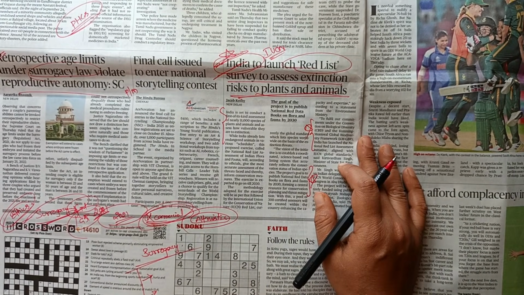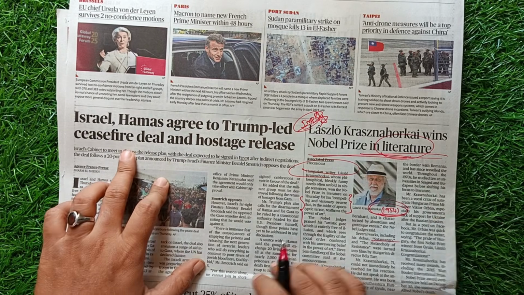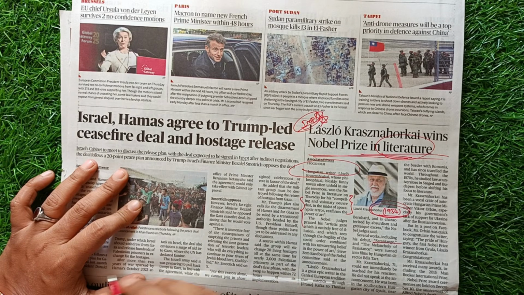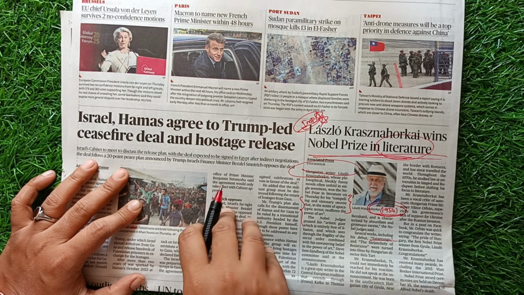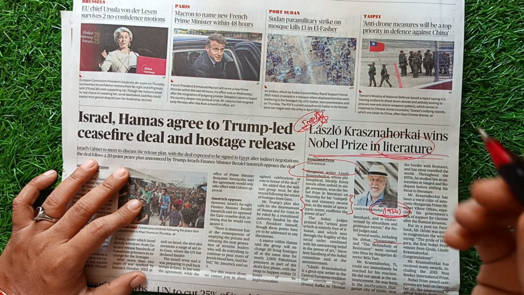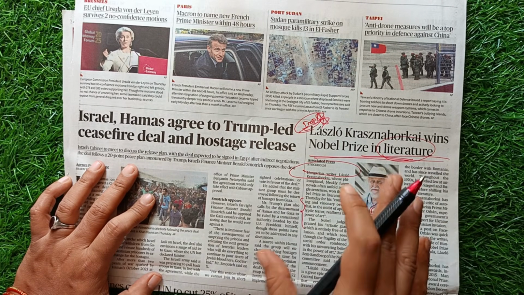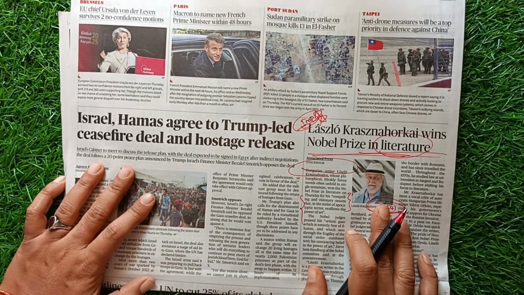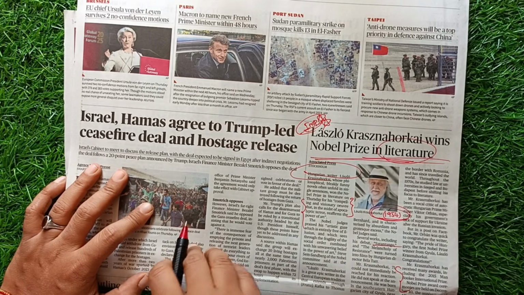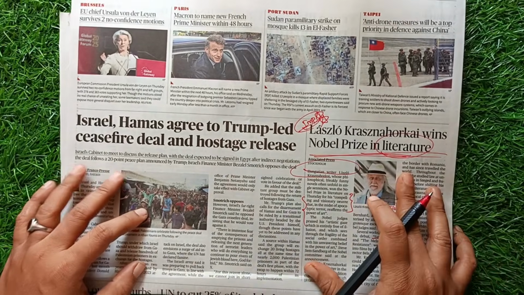That's it. For his compelling and visionary writing that in the midst of apocalyptic terror reaffirms the power of art. His other works including Satantango in 1985, The Melancholy of Resistance, War and War. His thematic course of his writings are a mix of essential despair and spiritual longing, and most importantly, he examines how individuals endure when faith, system, certainty have all disintegrated. So congratulations to him, and he is also 2015 Man Booker International Prize winner, and in 2025 now he is winning this Nobel Prize. So this is all about it.